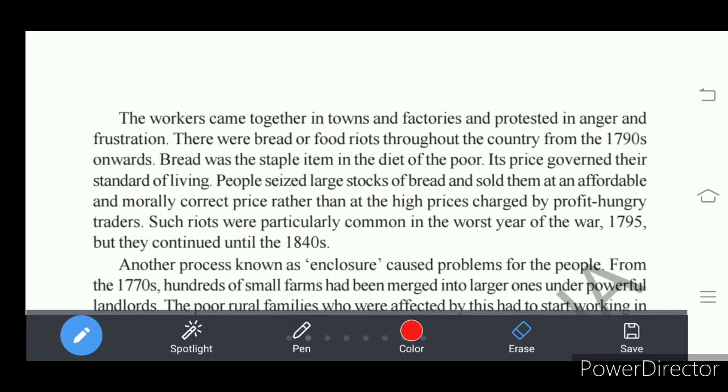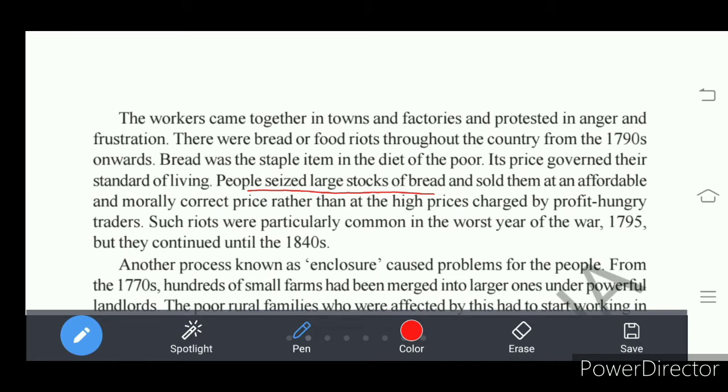So they waged food riots and seized a large stock of bread. Wherever the bread was stored in the godowns, the people attacked the stocks.